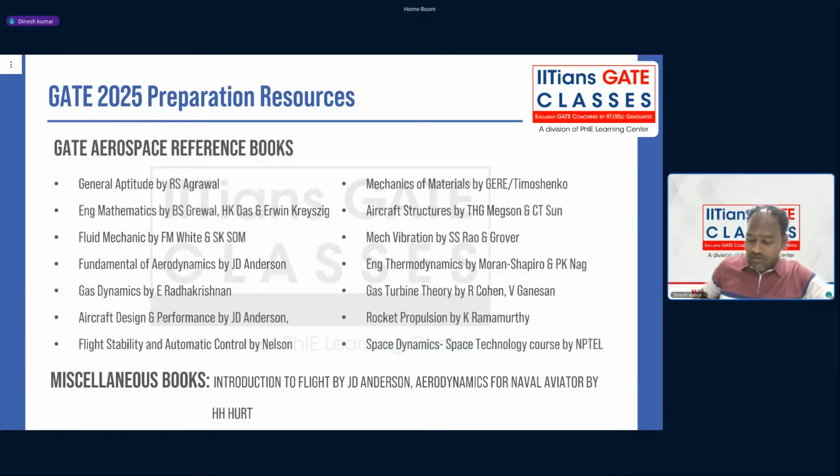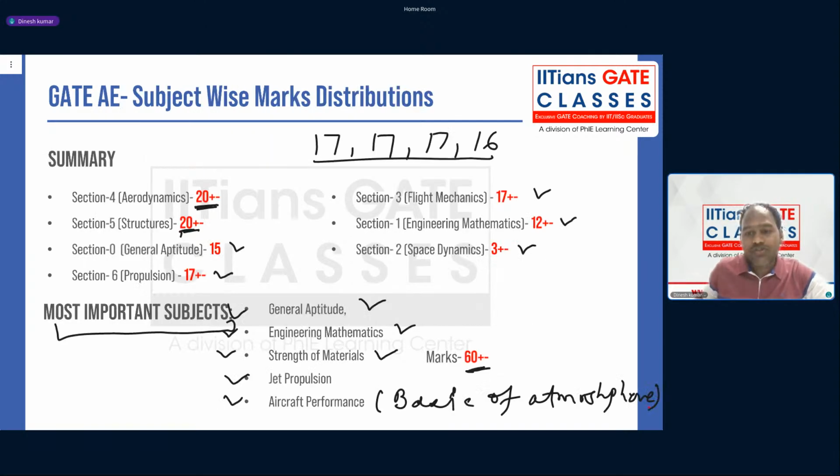Now, guys, once you know this syllabus, what are the preparation resources? The best preparation resource is always standard reference books. Many of you may or may not be following these standard textbooks. So if you get 60 marks, Mr. Kanish, the rank depends.